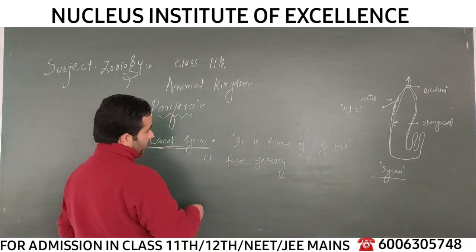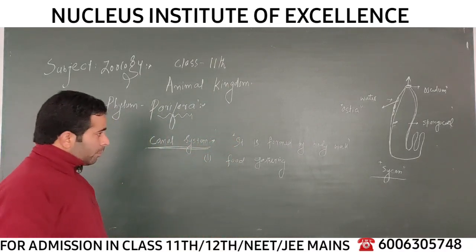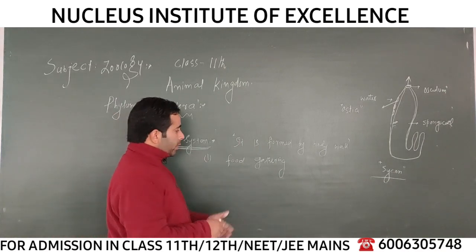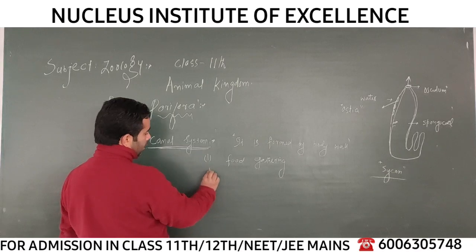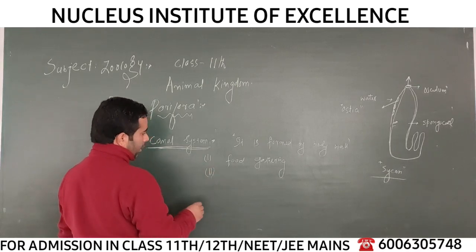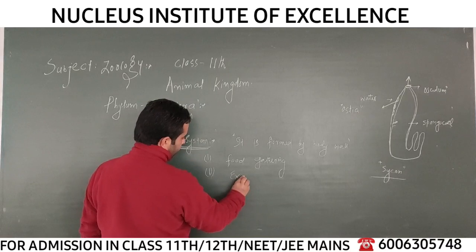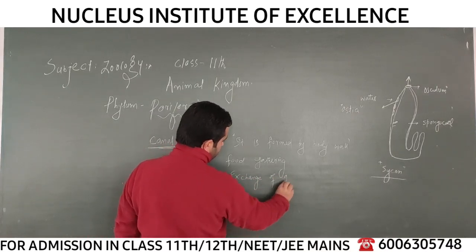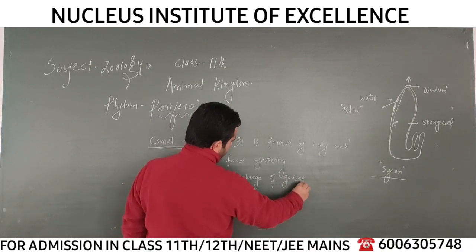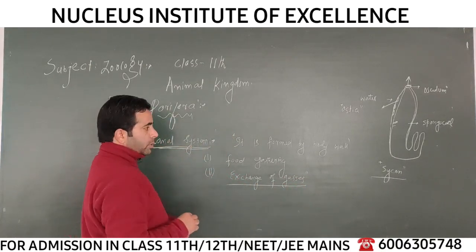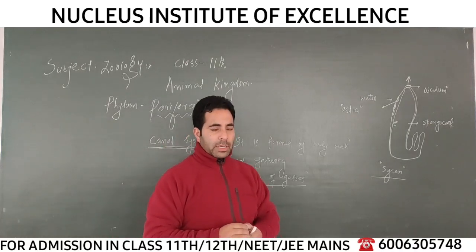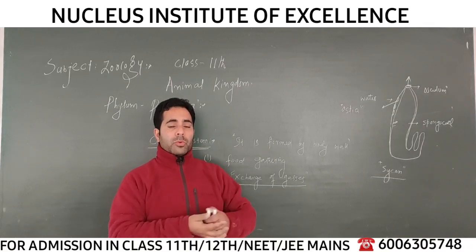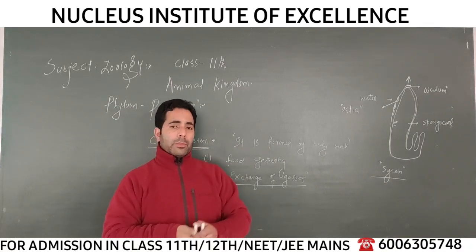Now, the canal system is formed of the body wall, as I told you; this is a characteristic feature of the body wall. It helps in food gathering, but there are other functions it performs, that is, exchange of gases. Every animal and its cells need oxygen, and they have to exhale carbon dioxide from the body. So there must be a system responsible for the transport of oxygen into the body and the elimination of carbon dioxide.